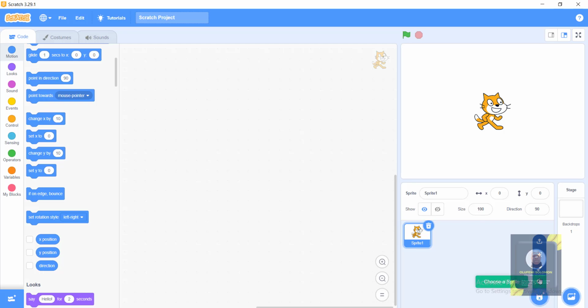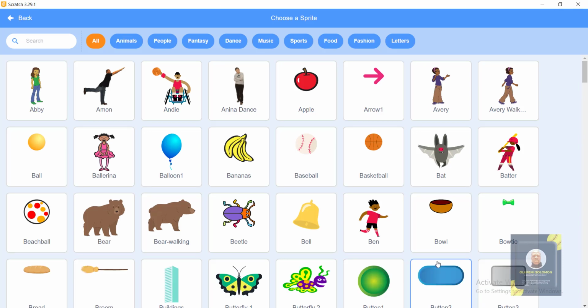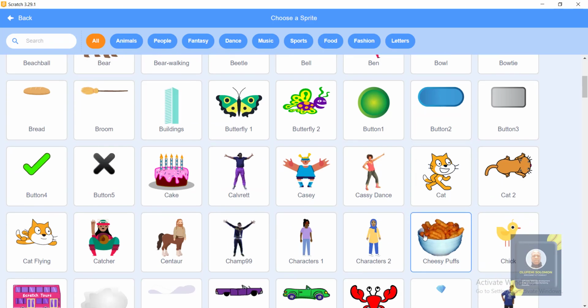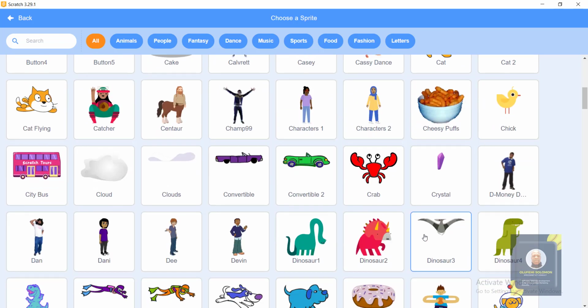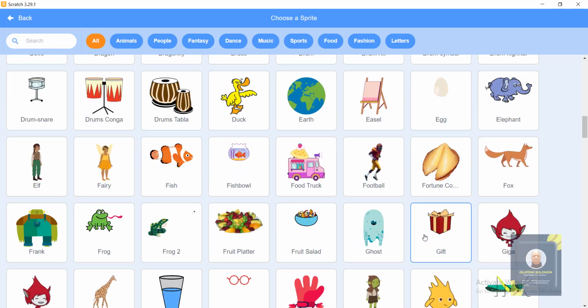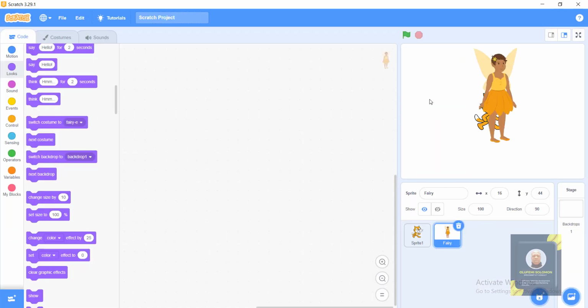I can choose, I can paint, and we're still coming to that. If I click on this one, we have a lot of characters, which we call sprites in Scratch. I can select this one, and just double click to select this angel.